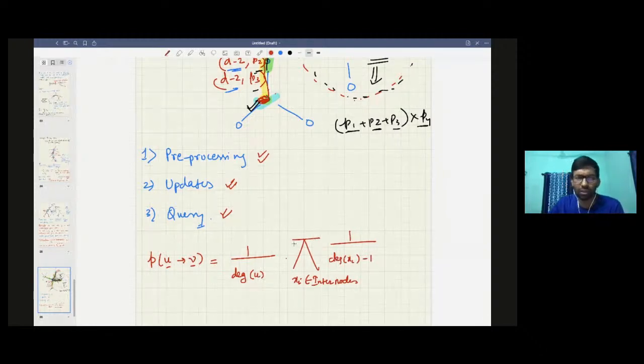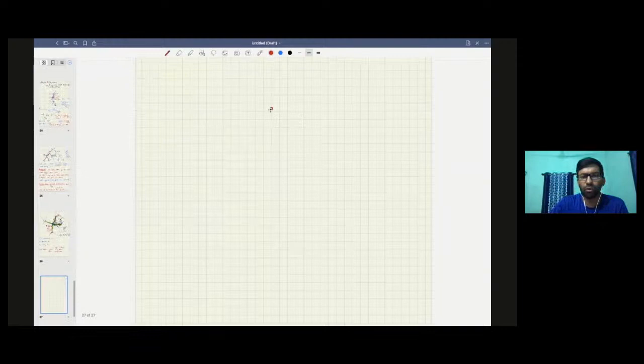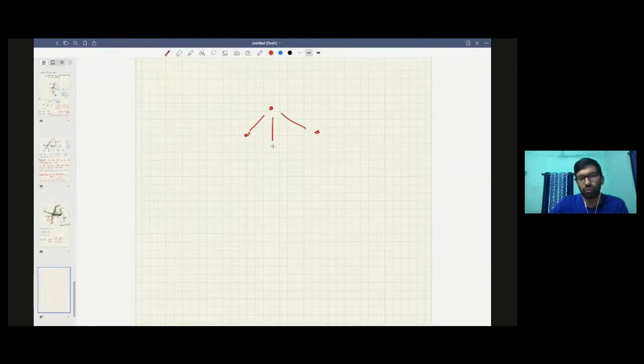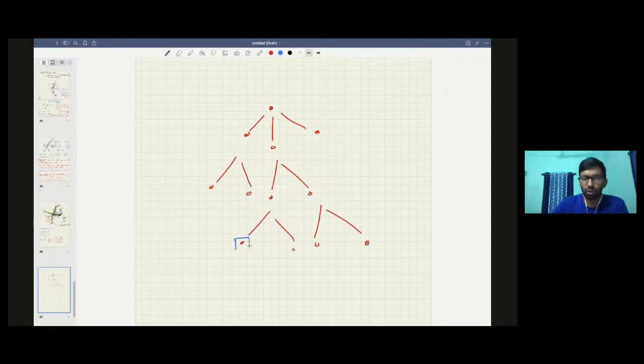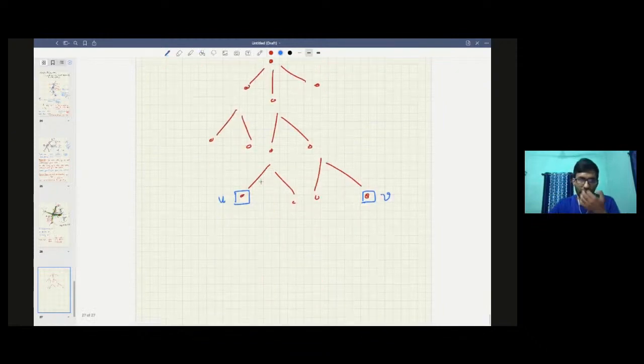Now how do you find this efficiently? In the original tree, you can root the original tree like this. If you have a query asking what the probability is, if some update has happened in u, that you will reach v, the answer is that you go through the LCA. So you need to find the LCA here, right?